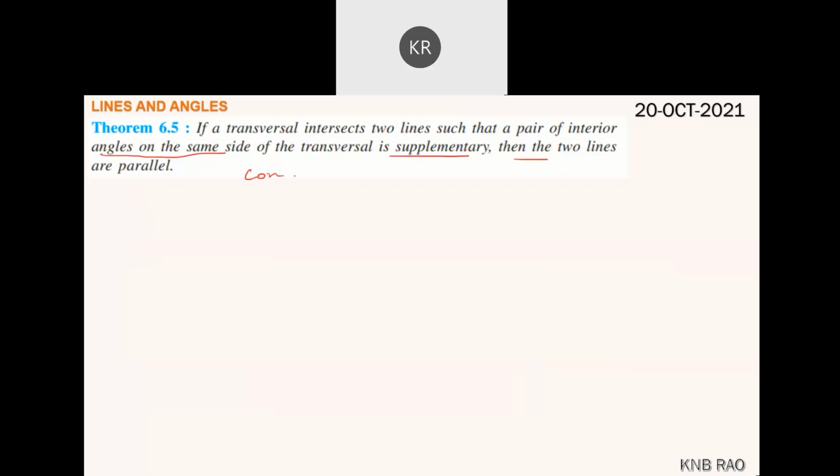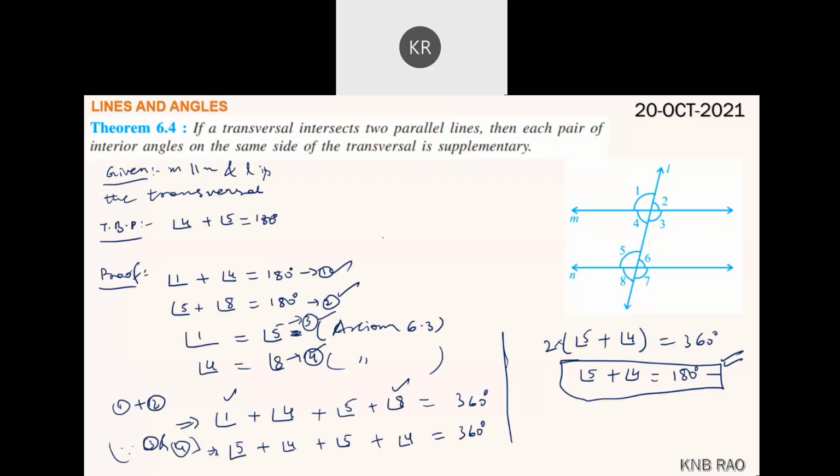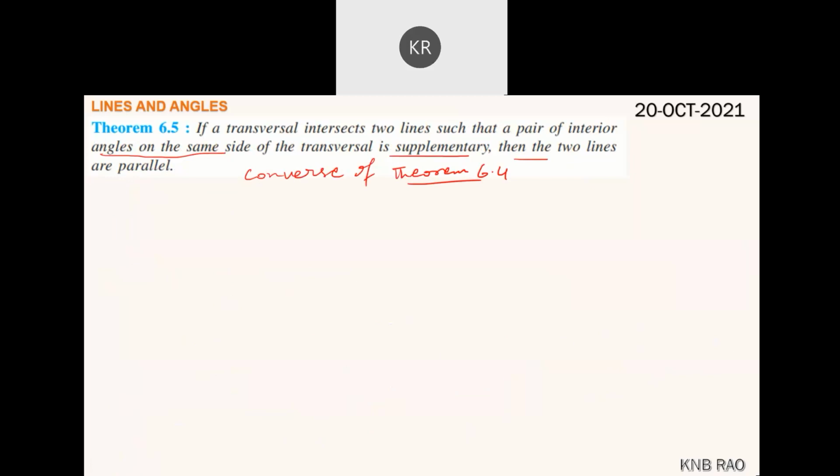It is the converse of theorem 6.4, the previous theorem. The converse is also true, and it is theorem 6.5.